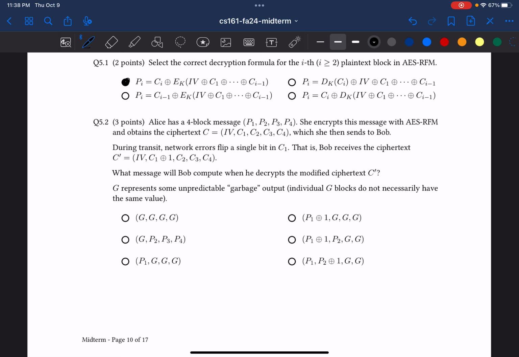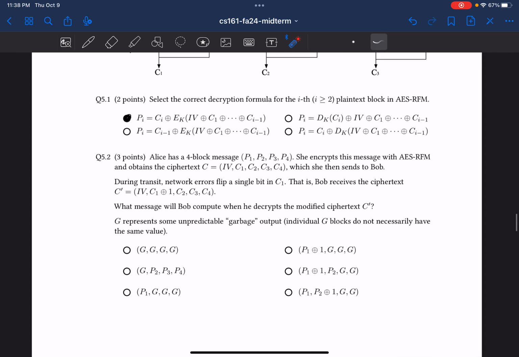For the second part, Alice has a 4-block message. She encrypts this message with our encryption scheme and gets back this ciphertext. During transit, there's a network error and it flips a single bit in C1. So Bob receives a malformed ciphertext. So the question is, when Bob computes the decryption for the ciphertext, what will they decrypt?